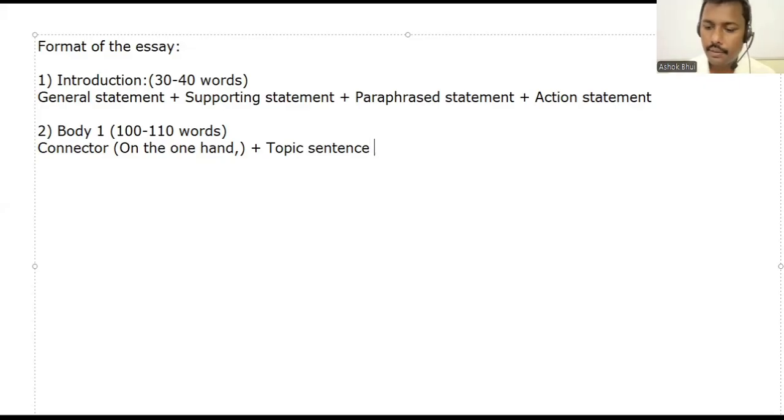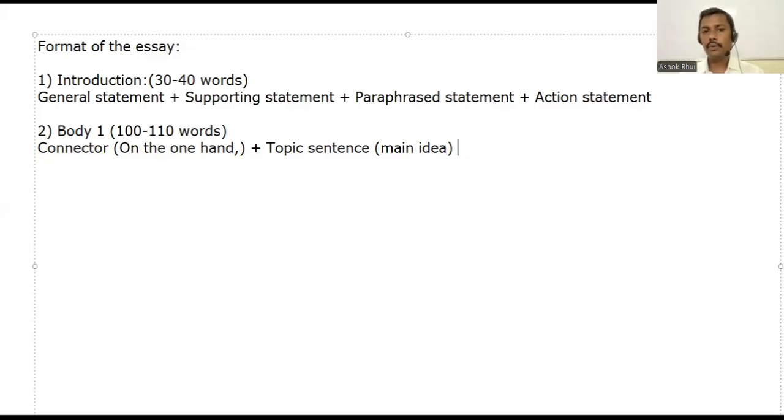What can you say? There are some advantages of XYZ. That is the main idea. Then the points are elaborated or explained in that way. The main idea is the topic sentence.